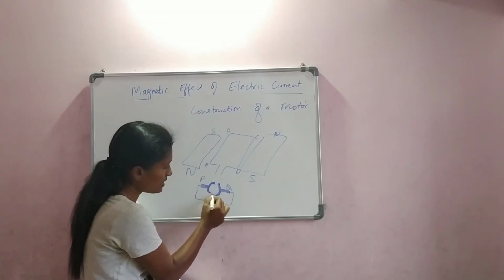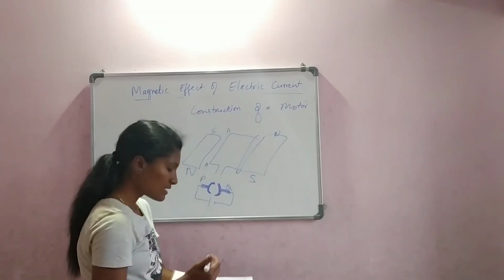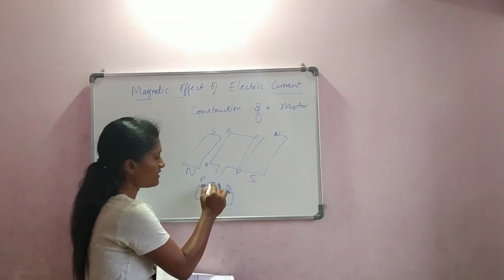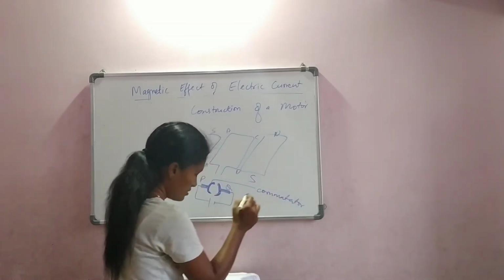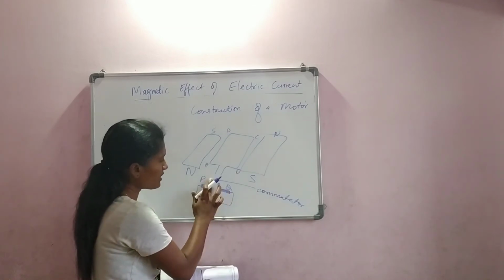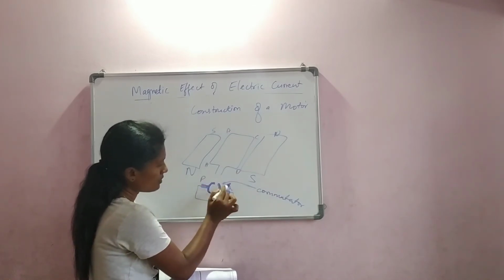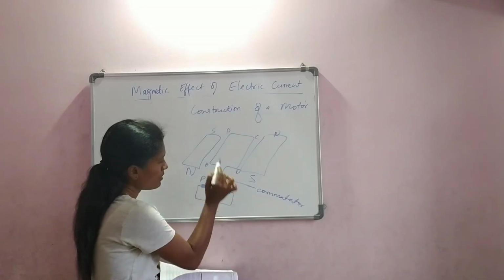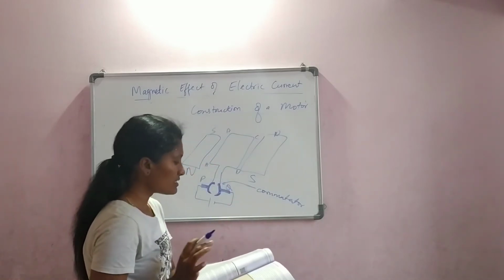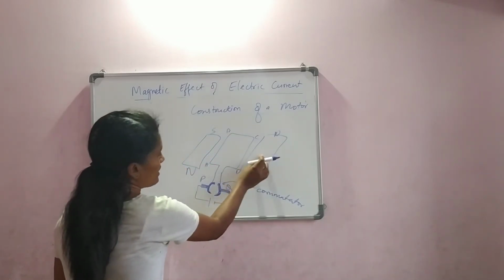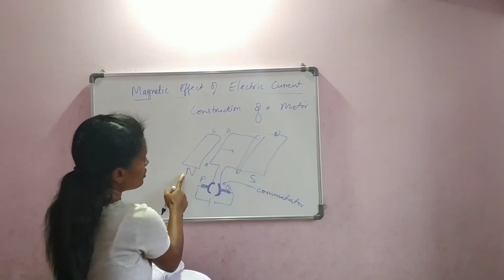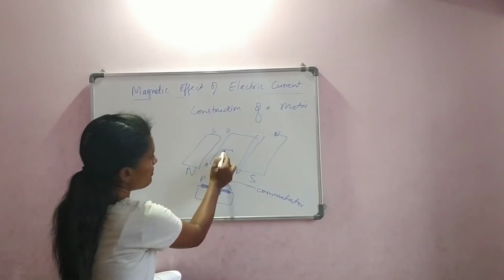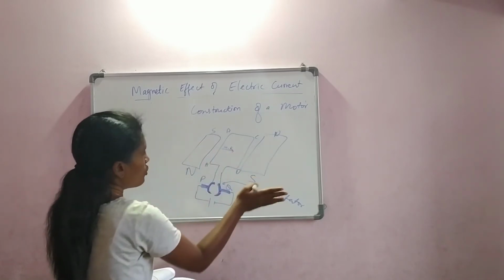This curve shaped material is the commutator. Okay, I'll tell you what is the meaning of commutator. And now these commutators are connected to the wire. Okay, this is the simple arrangement. Now the magnets present here will induce magnetic field. We know it goes always from the north pole to south pole. So the magnetic field is coming from north pole to south pole.